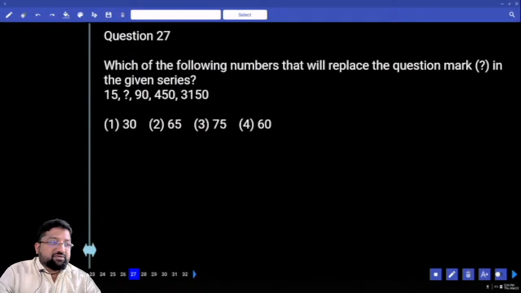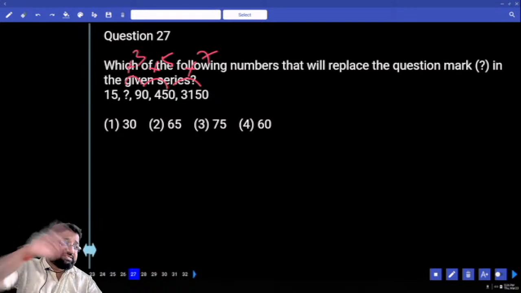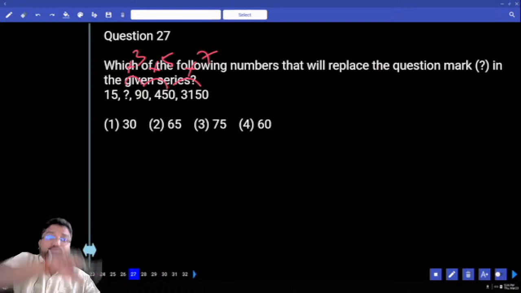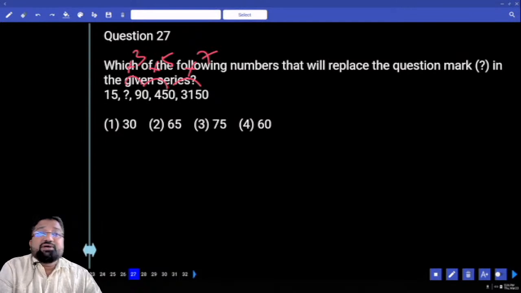Do you see huge increase or gradual increase? Huge. So this is 5 times, and what about this? This is 7 times. Maybe this is 3, and maybe that is 1, or maybe it is also 2. Avuna kada? Enduku 2 if it is prime numbers? Enduku 1 if it is odd numbers?